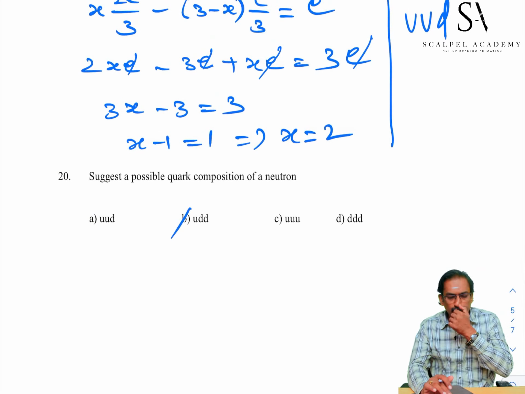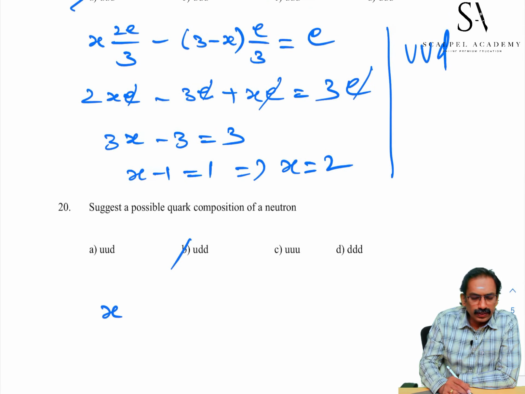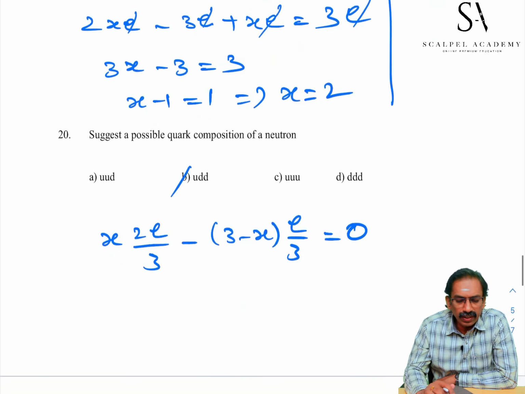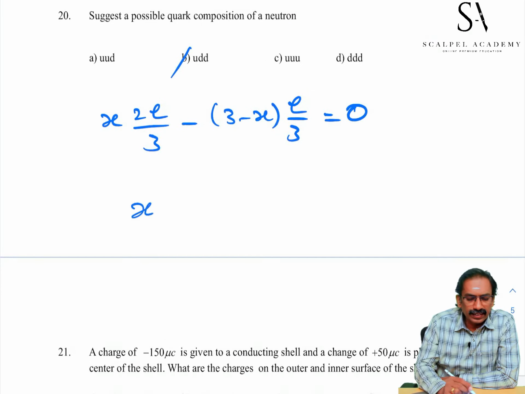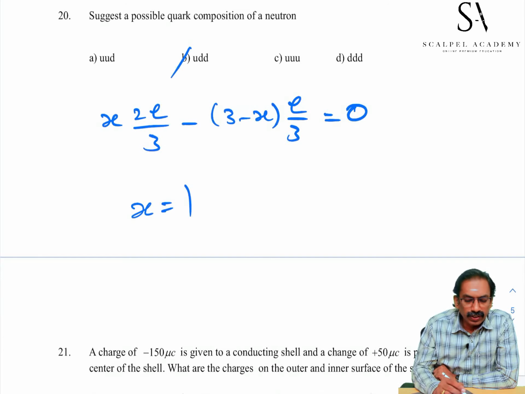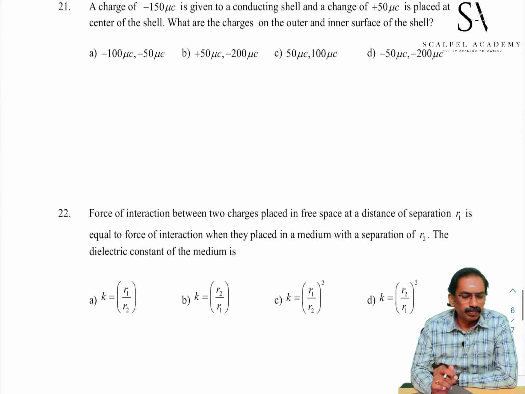Let us take up quarks as x: x into 2e/3 minus (3 minus x) into e/3 is equal to 0. If you equate, you will get x as 1 up quark. Therefore, down quarks are 2. Therefore, the combination is UDD. Okay, pass on to the 21st sum.